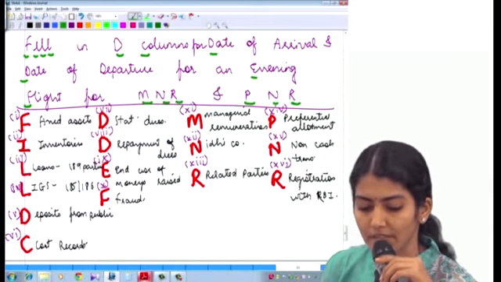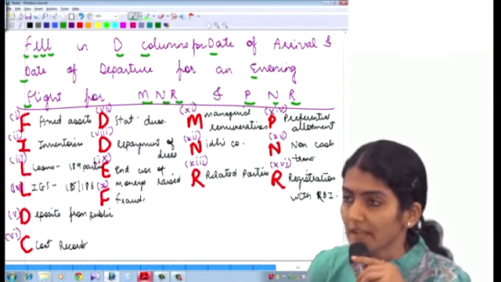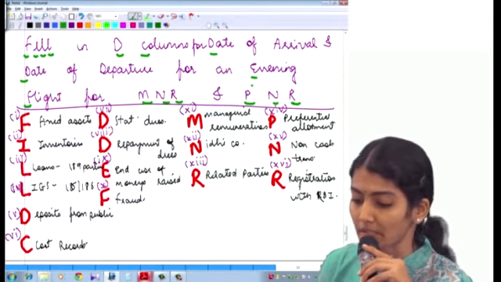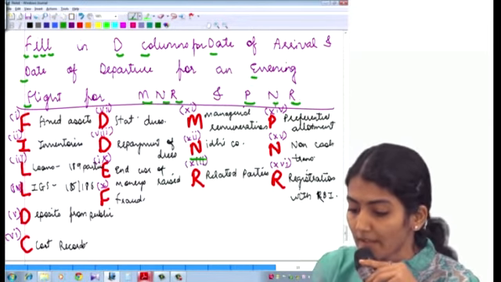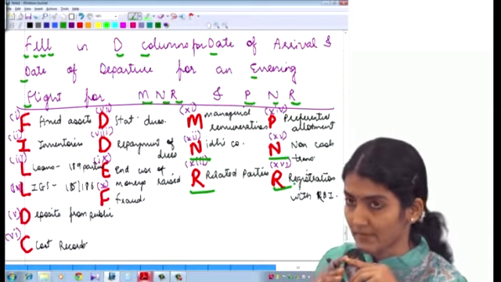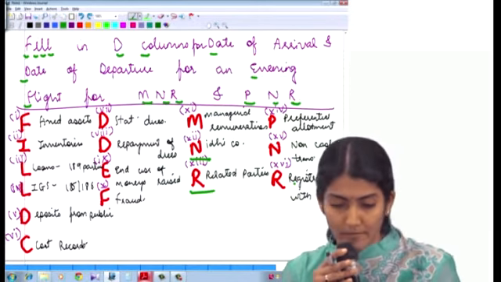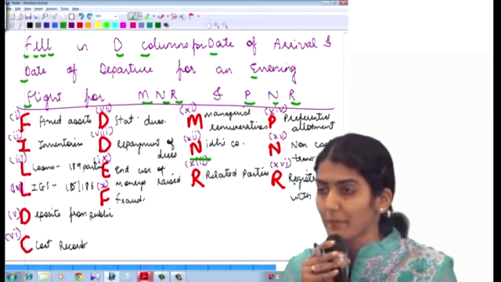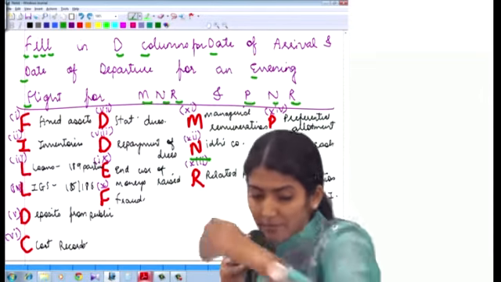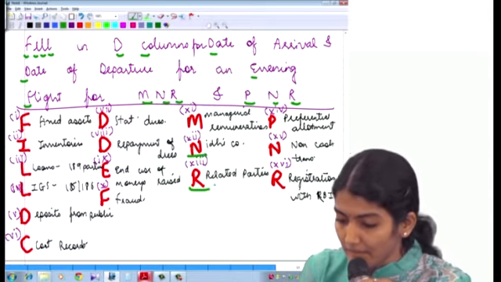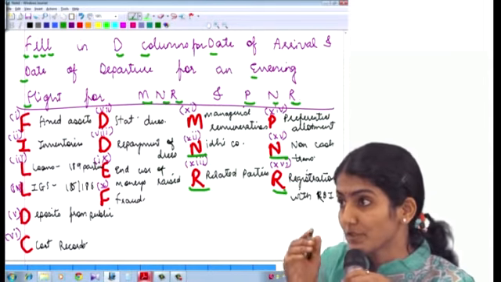Yes, fill in the columns for date of arrival and date of departure for an evening flight for MNR and PNR. Now what is happening is that NR is coming at two places, है ना? MNR and PNR, and 3Ds are also there, but those you can remember: deposits from public and statutory dues and repayment of dues. But what's the problem? These NR, है ना? So there might be a confusion over there.